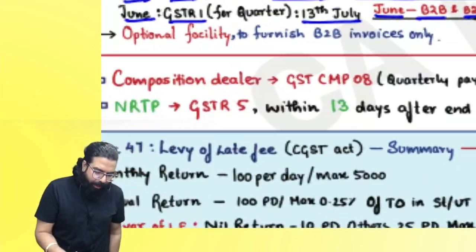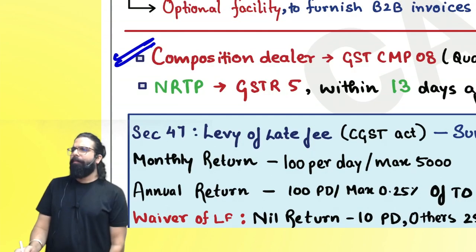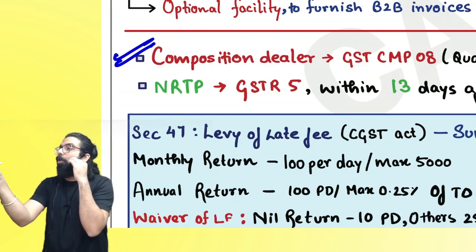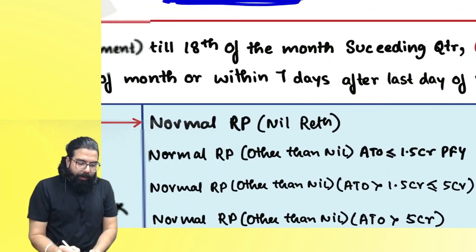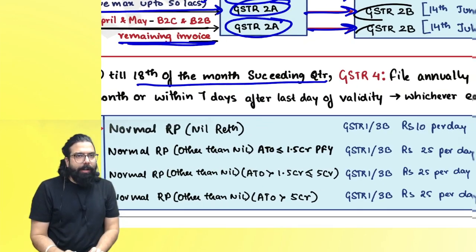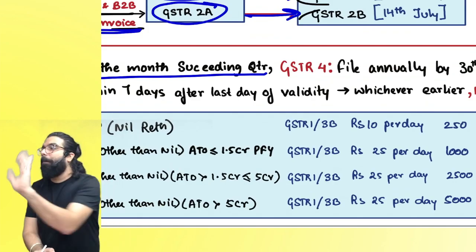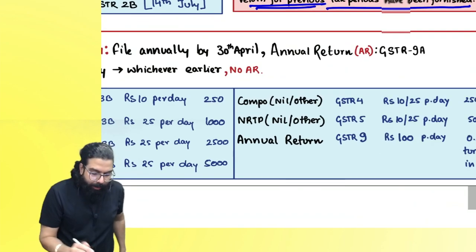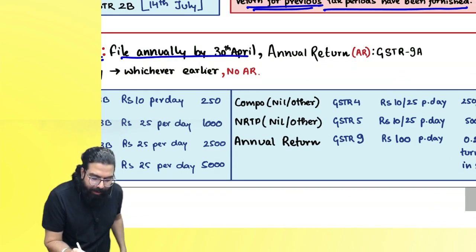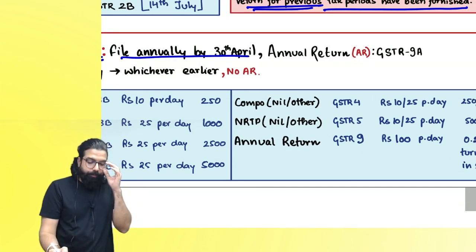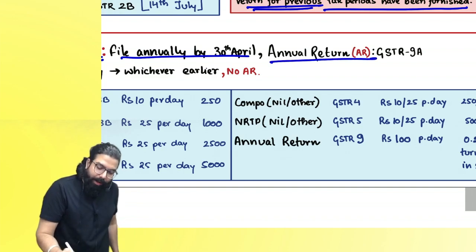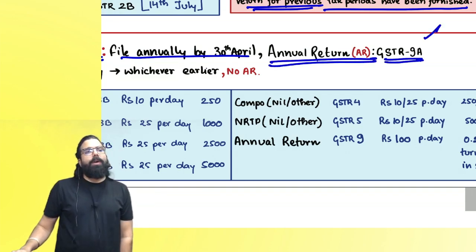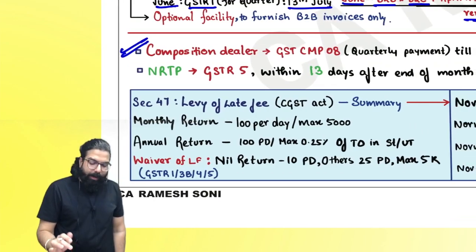Now I have gone ahead and told you about the composition dealer. Every quarter, he will make the payment and file one intimation, GST CMP 08, till the 18th of the succeeding quarter. CMP 08 is not a return, it's just an intimation. He will have to file GSTR 4 annually. By what date, everyone? 30th April. An annual return is also filed, which is GSTR 9A. What is the due date of 9A, everyone? 31st of December.